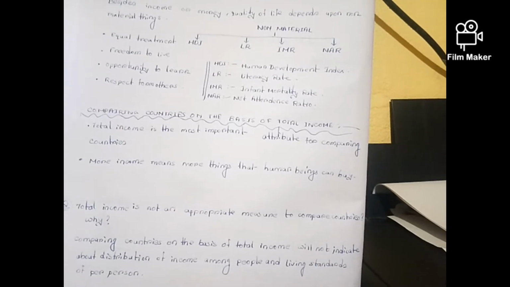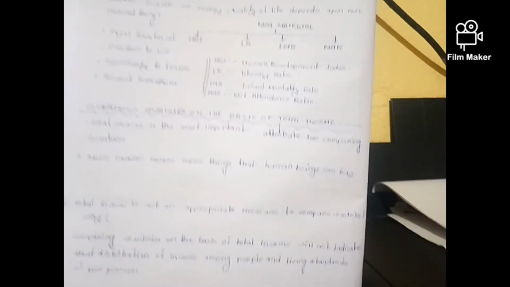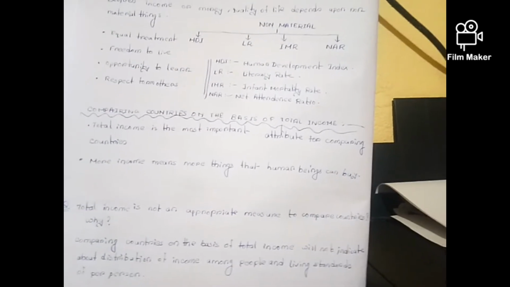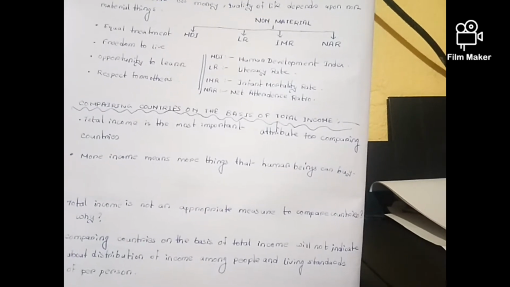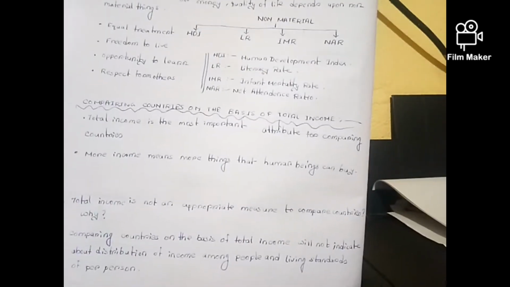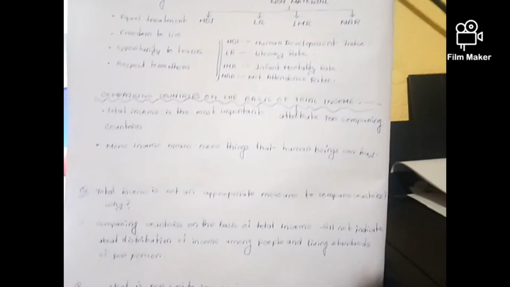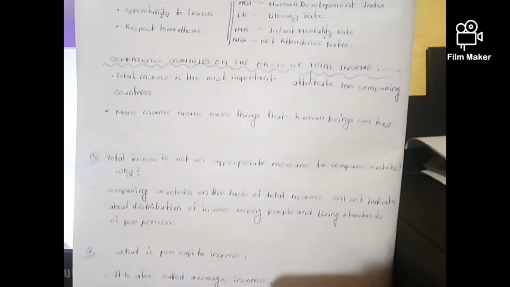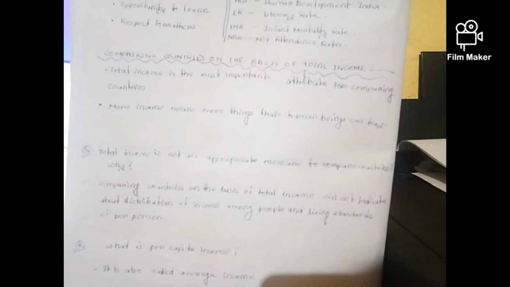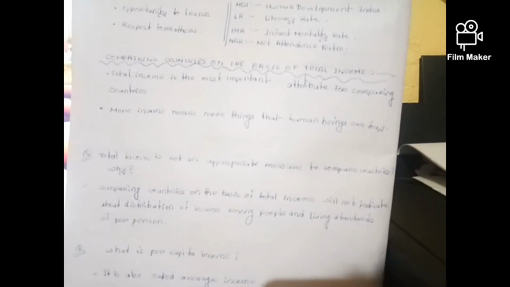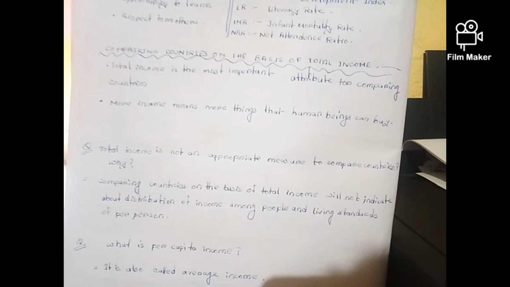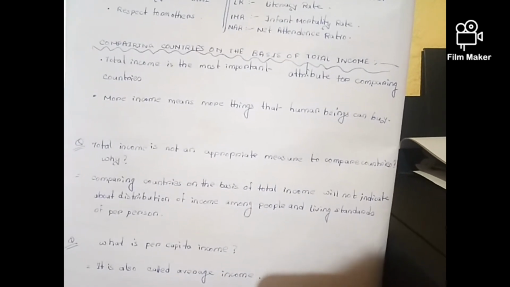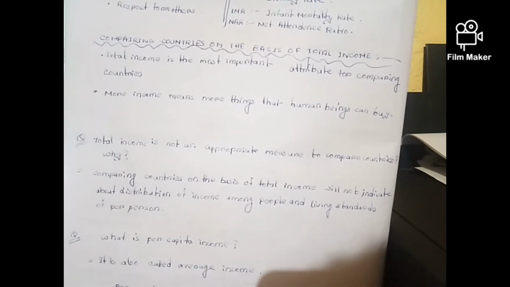Non-materialistic development includes things like HDI, Human Development Index, literacy rate, infant mortality rate and net attendance ratio, etc. Comparing countries on the basis of total income: total income is the most important attribute for comparing countries. More income means more things that human beings can buy.